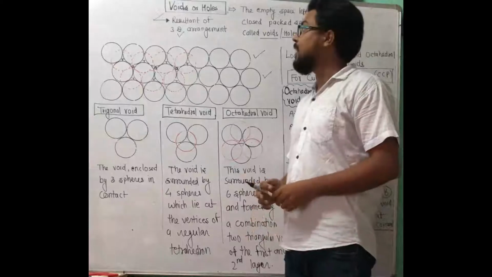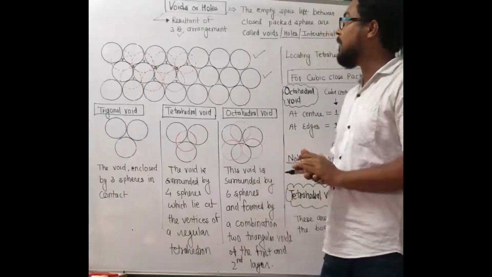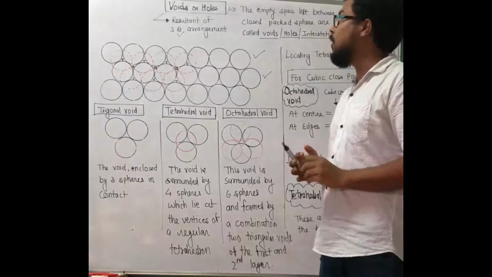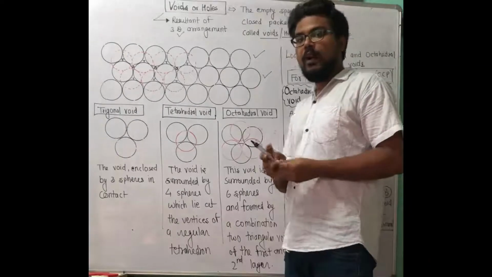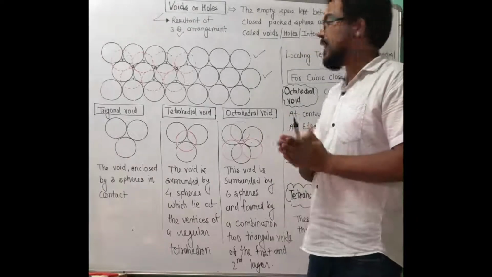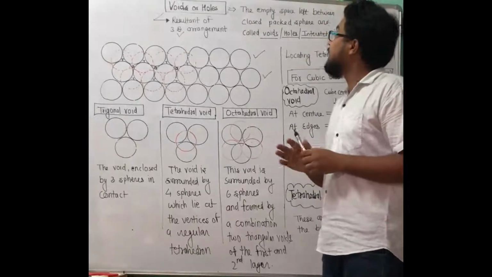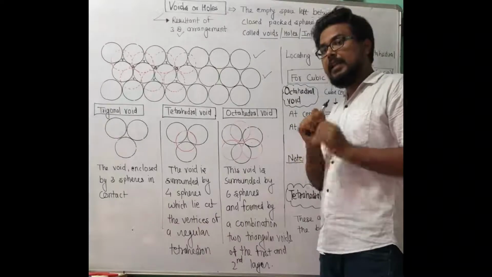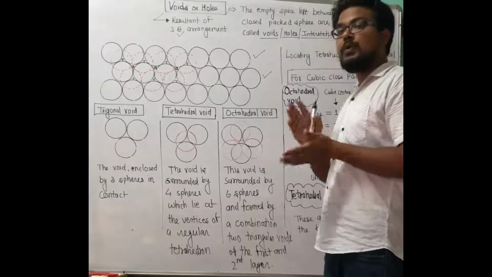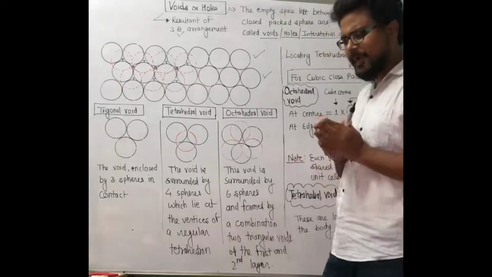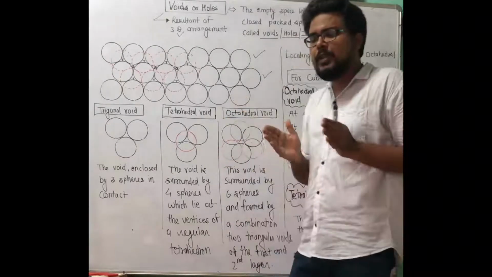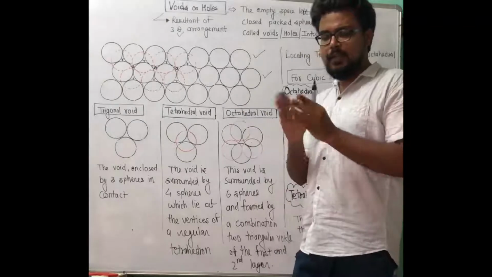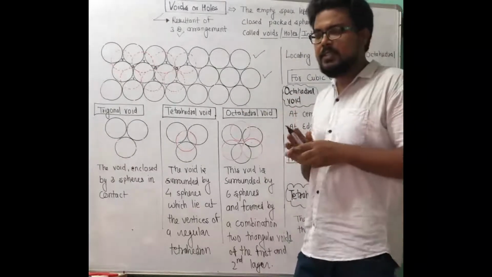So students, we are here with one more important topic, that is void or hole or empty space. Basically, void is a result of 3D arrangement and it is empty space left between close packed spheres. Close packed sphere means, why are we not discussing loosely held or loosely bounded structures?